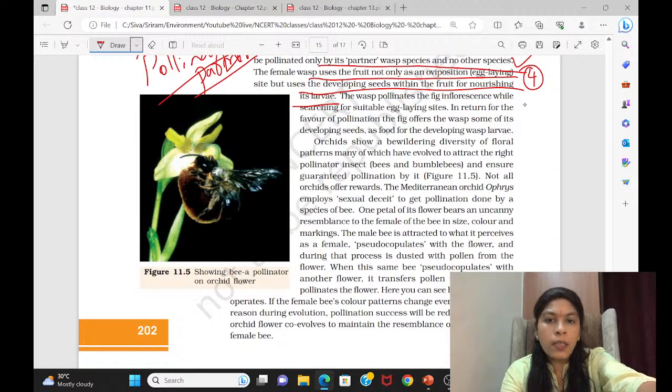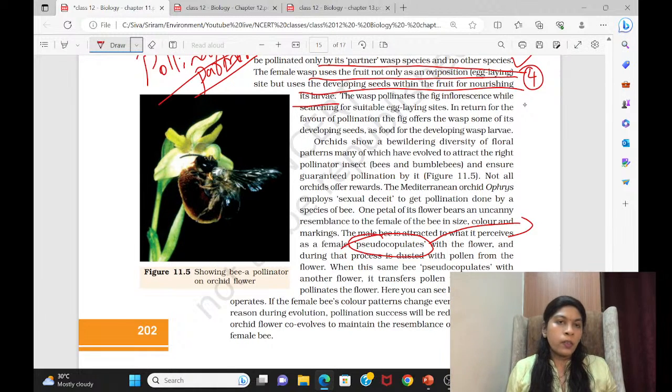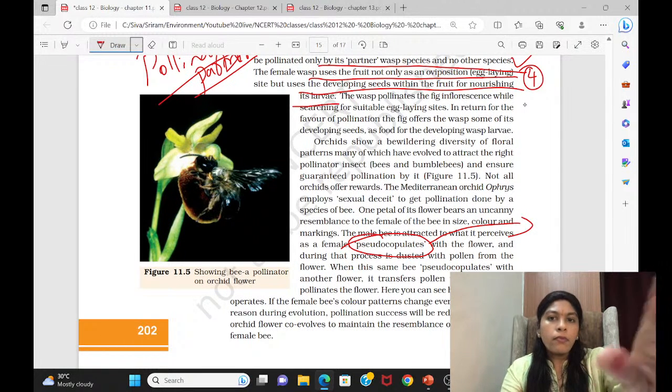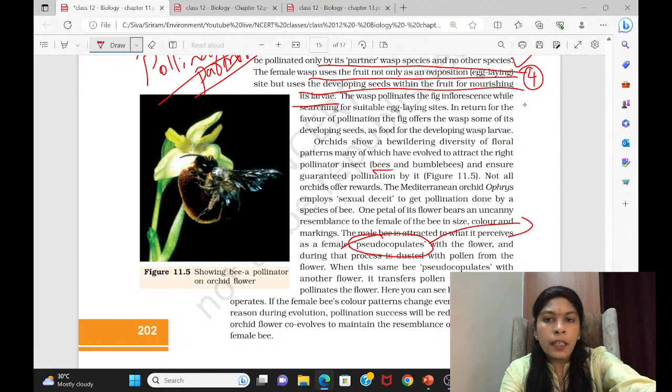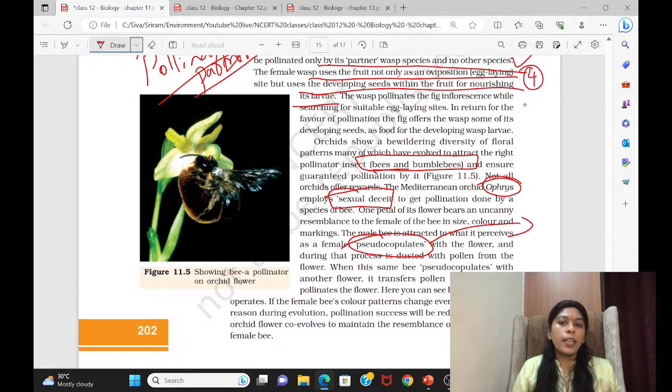Then come to this particular place. This is something called pseudocopulation, the name they have given. So far this has not appeared in any question paper, but anytime there might be a possibility. The pollinating insects, bees and bumblebees, are very good examples. We already know about it. There is an orchid by the name of Ophrys, a Mediterranean orchid. They do sexual deceit. They cheat the pollinators.